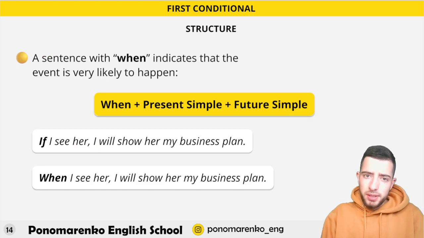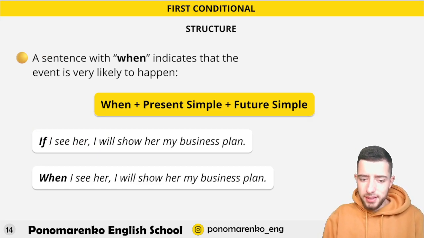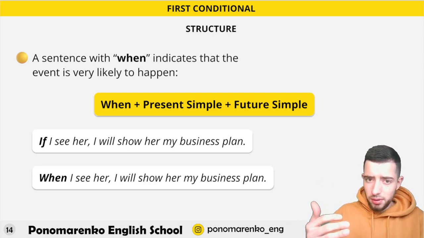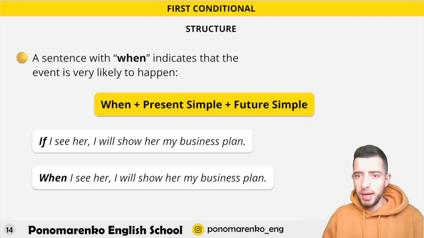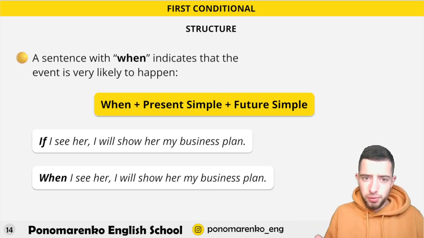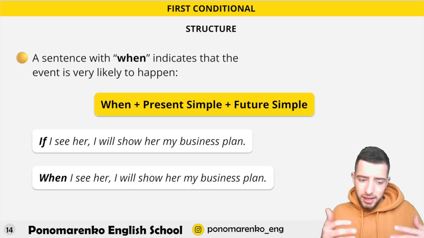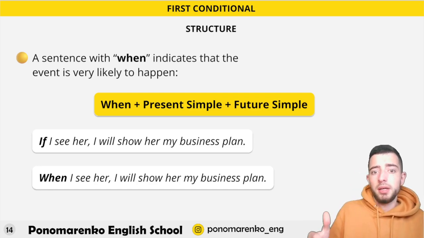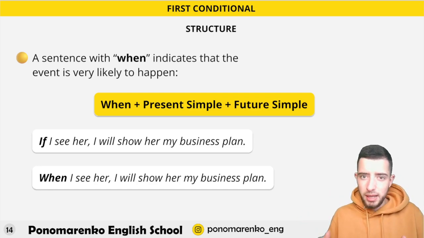Sometimes instead of if you can say when, but the sense is changed a little bit. So when indicates that the event is very likely to happen. So if you say, if I see her, I'll show you my business plan, it means you don't know for sure that you will see her. But if you say, when I see her, it's like some kind of fact. It means 100% I will meet this person, but when it happens, I don't know. So you say, when I see her, I'll show her my business plan. And this one is more likely to happen.